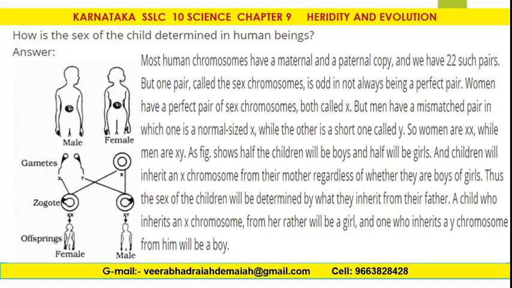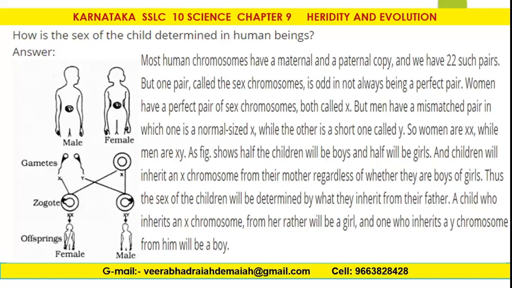Women have a perfect pair of sex chromosomes, both called XX. But men have a mismatched pair in which one is the normal sized X while the other is a short one called Y. That means a man has chromosomes X and Y. So women are XX while men are XY.